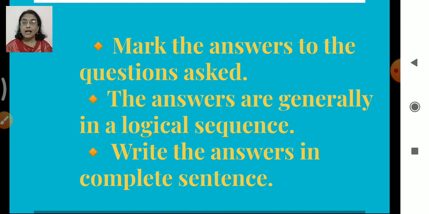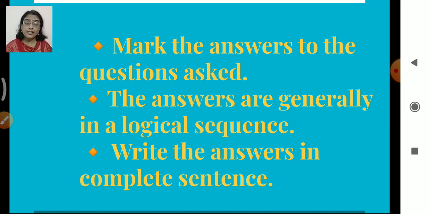And children, the answers are generally in a logical sequence. That means the way the questions are asked, they will be one after another. There will be a sequence. They will not take any question from any paragraph at any time. They will start from the beginning, then the middle, and then the end portion. So try to find the answers that way. The answers will be in a sequence only.